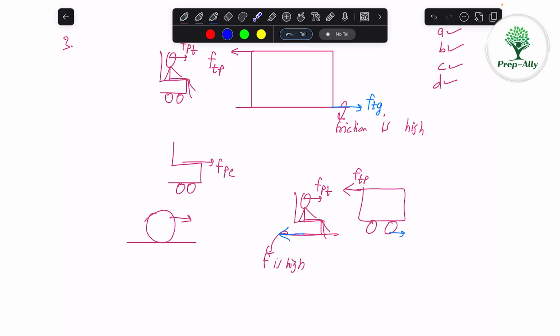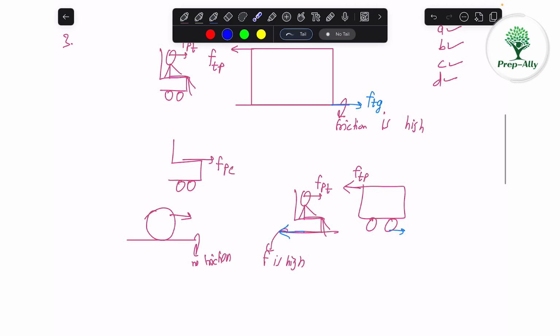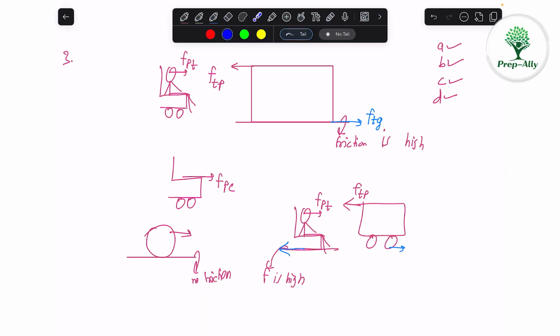Actually, the friction is necessary for this wheel to rotate. Can you imagine if there is no friction and we apply a force like this? So this wheel will actually not rotate much. I mean, it can't rotate. Because if we want to turn a wheel, we need friction actually. Without friction, it can't roll. There has to be friction.